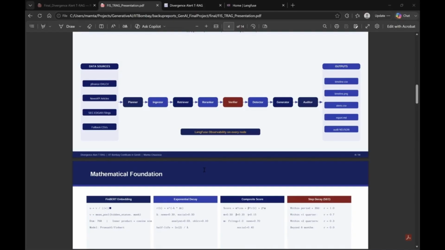A CrossEncoder re-ranks the top candidates for precision. A deterministic verifier checks timestamps. The generator runs two agents in parallel. The analyst extracts sentiment and narrative. The risk agent assesses regulatory and volatility signals. Their outputs are synthesized into a concise, evidence-backed explanation with provenance IDs. All the data that is retrieved has a timestamp associated with it. I'm just going to cover the demo first.